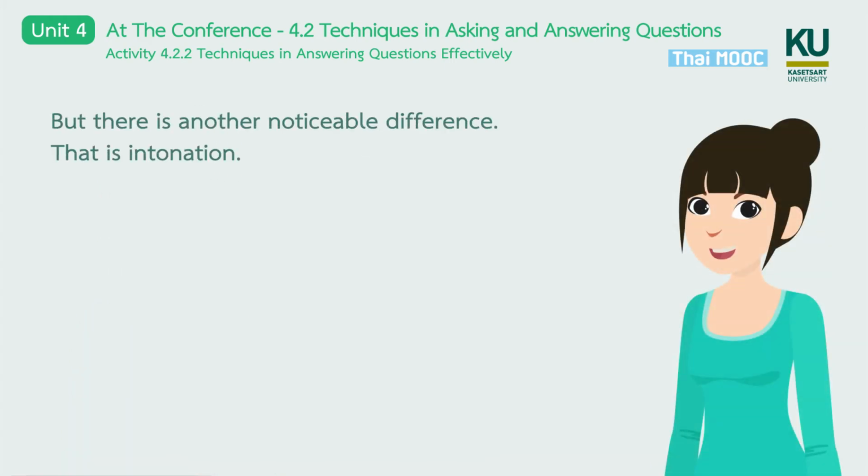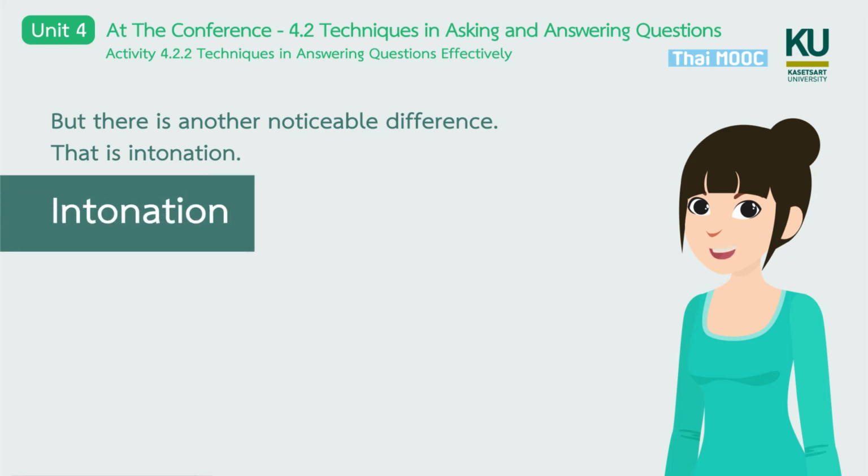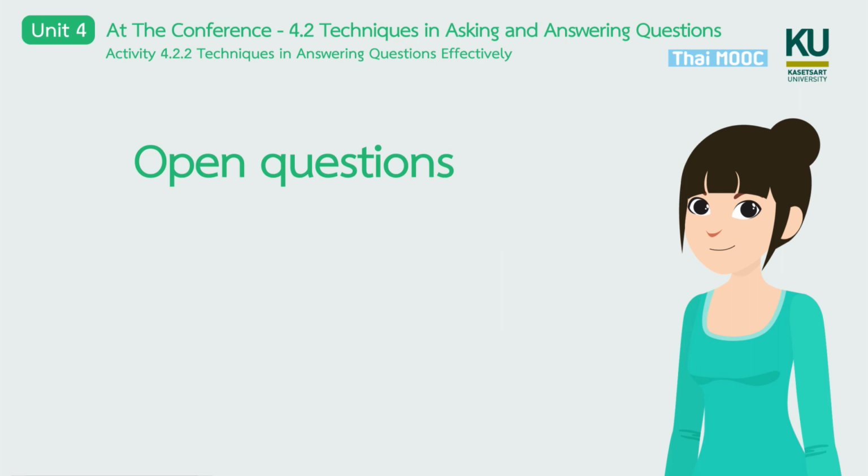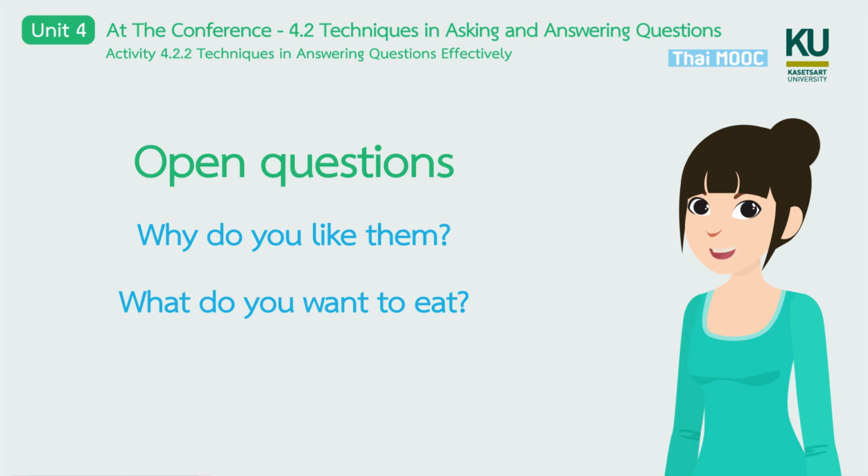But there is another noticeable difference. That is intonation. Intonation is the way that your voice rises and falls when we speak. The intonation of your question depends on the type of question it is. For closed questions, so questions with auxiliary verbs, your intonation goes up at the end. Do you like them? Are you hungry? Open questions that require more information in the answers usually go down in intonation. Why do you like them? What do you want to eat?